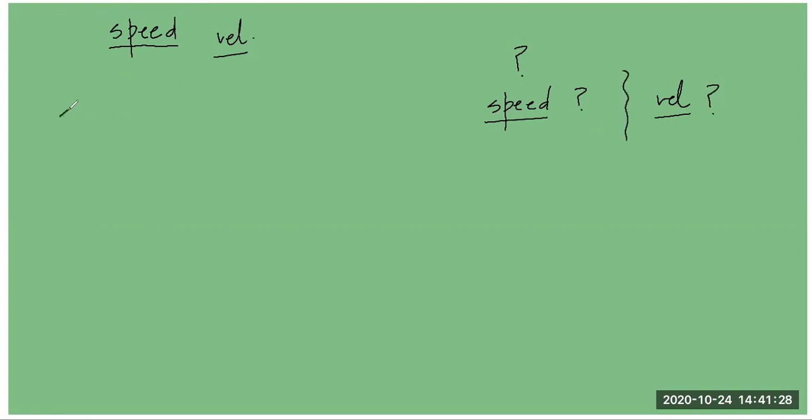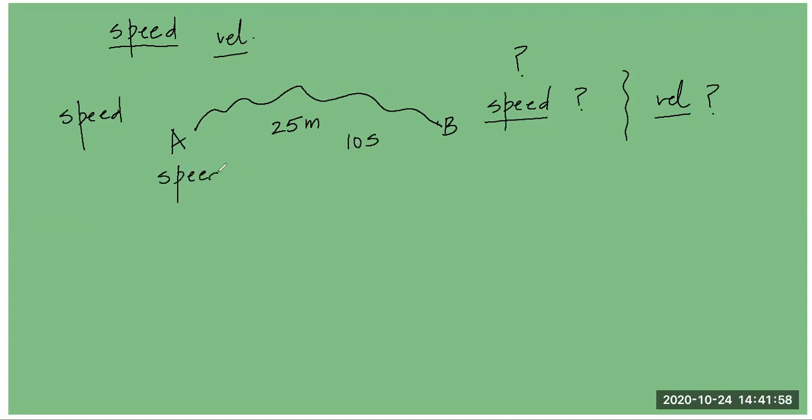Students, what is speed? Let's say a particle is traveling from point A to point B by some certain path. Let's say the path is full of curves and changing directions. Let's say the total distance covered by the particle is 25 meters, and it covers this distance in 10 seconds. So we can ask, what is the speed of the particle while covering the distance from A to B?